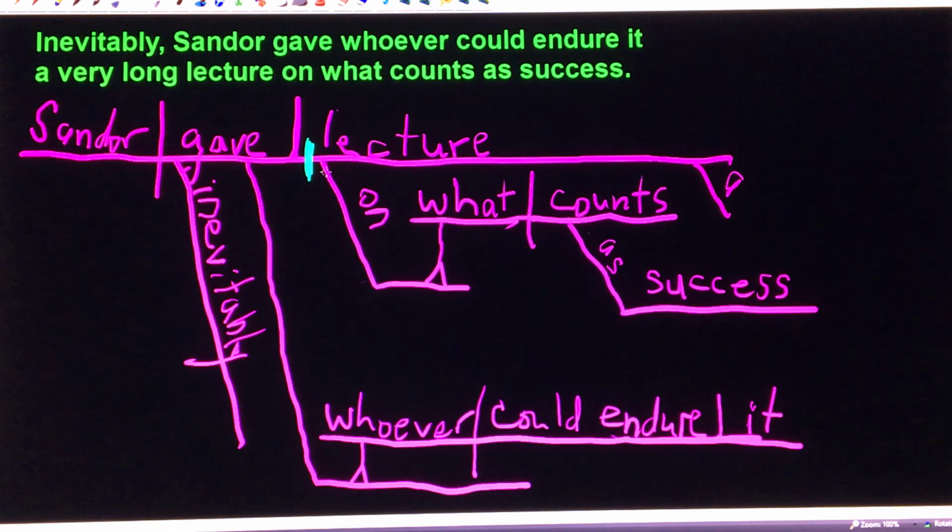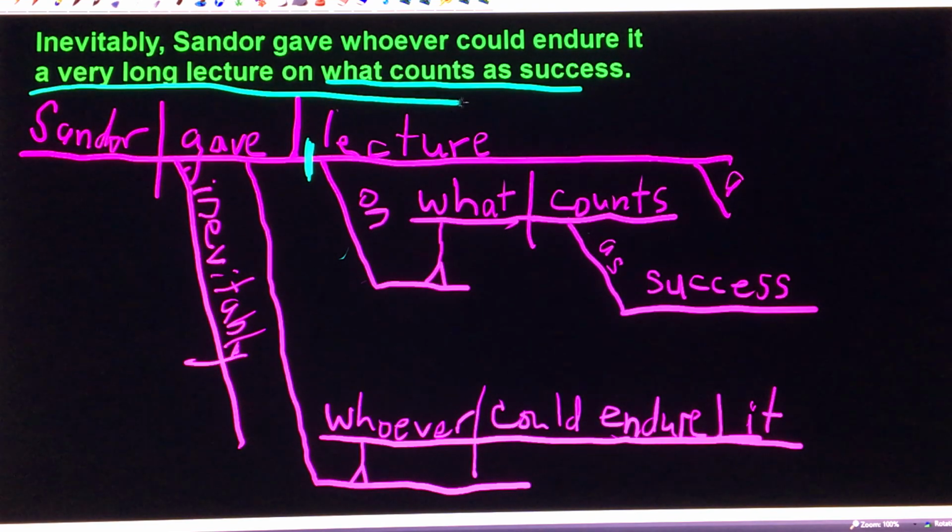Notice that the noun phrase has a nominal clause inside it. That's not unusual, but again, it reminds us that it's not right to say phrases are small things and clauses are big things, because here's a clause, what counts as success, that is inside a phrase.